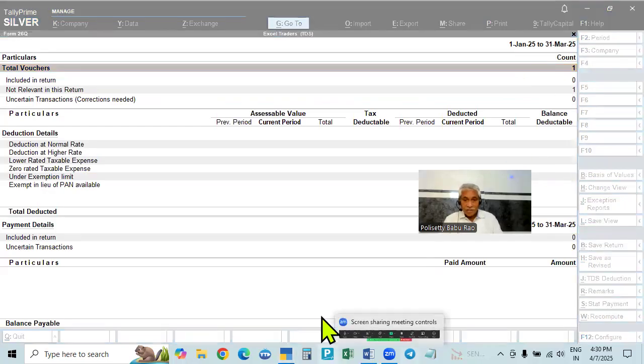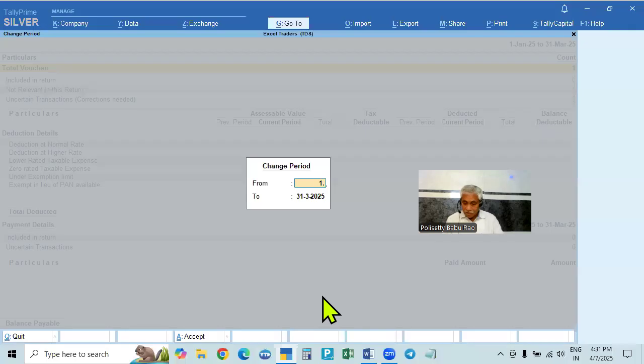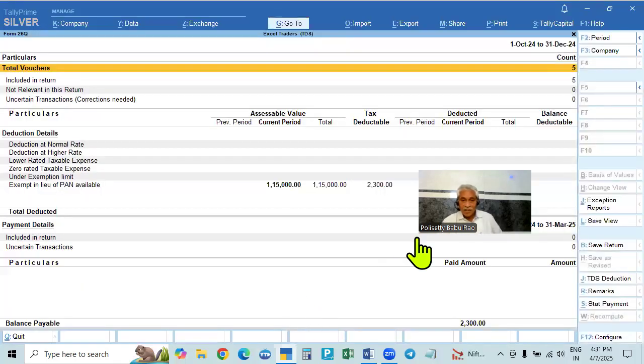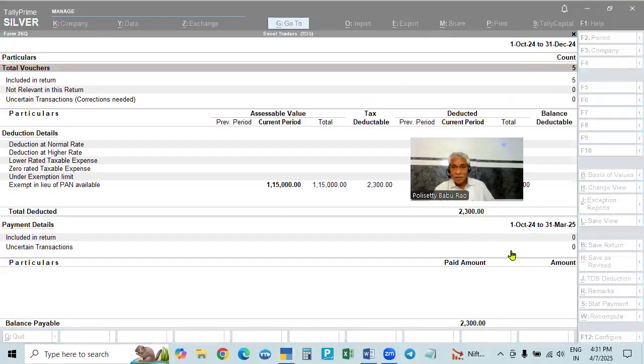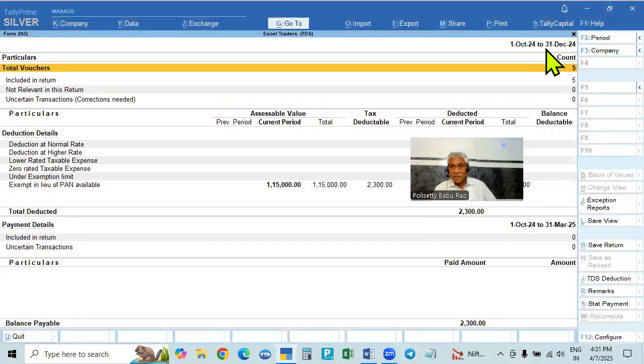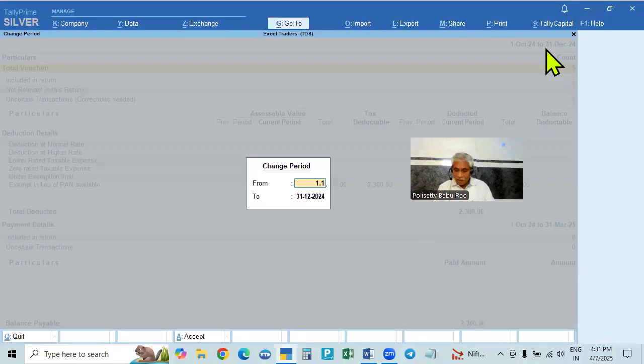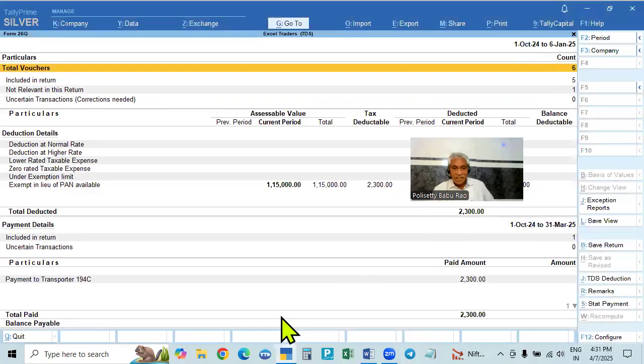Now, if you go to the old one, 1st October to 31st December, it is still showing payable here, because the report is up to 31st December. If you take 1st October to 6th January, then you see the amount payable is nil. So the amount is paid. It's showing on the upper one, the total amount paid.